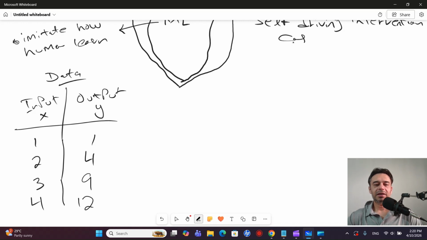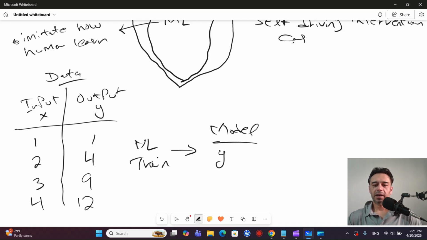Based on this data, the machine learning will try to understand the pattern of what is happening: if 2 is the input, why do we get 4 as the output? If 3 is the input, why do we get 9 as the output? So the training will take place. This is what we call the machine learning training phase. Based on that, a model will be developed. The finding of the model is that the output Y equals the square of X. Whatever X we have, if we take the square, that becomes the output. Based on that finding, the model will be generated.